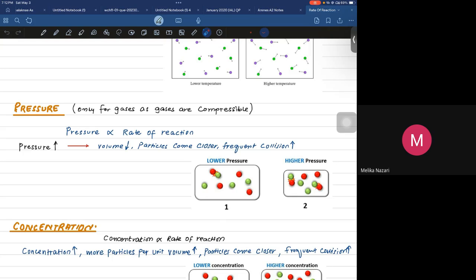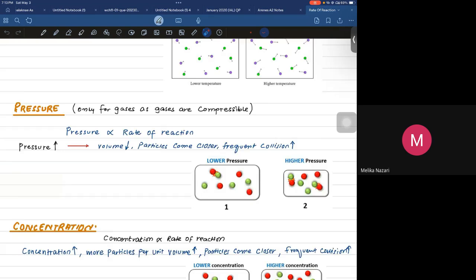So when I have increased the pressure, the volume is lower. When I have increased the pressure, the volume becomes lower. So the particles come close to each other. When the particles come close to each other, as a result, there would be more successful collisions between the particles, and I would say the rate of reaction would be higher. So this is about the pressure.